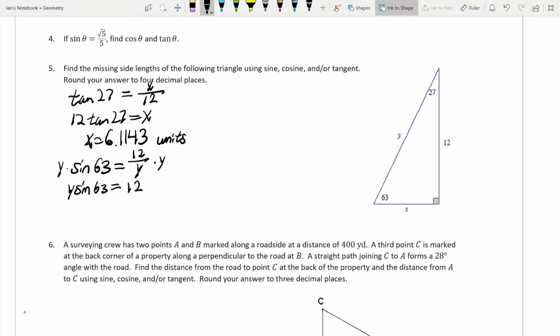And I know you guys missed my puns. So we're going to divide both sides by the sine of 63. So y is equal to 12 divided by the sine of 63 degrees. Now, like I said before, I don't expect you guys to know these off the top of your head. So we're going to go 63 sine, divided by, nope, I messed that up on my calculator. 12 divided by the sine of 63, 13.4679.